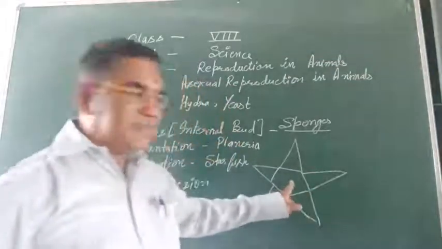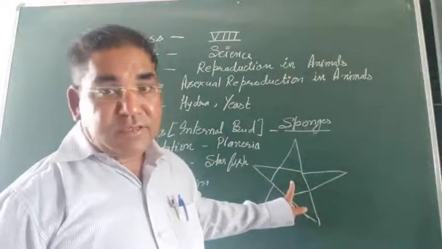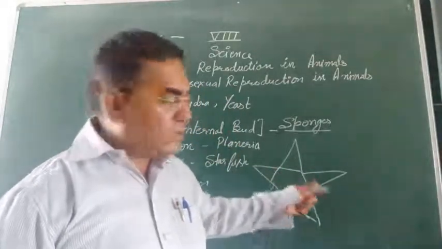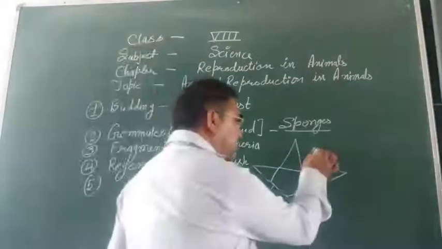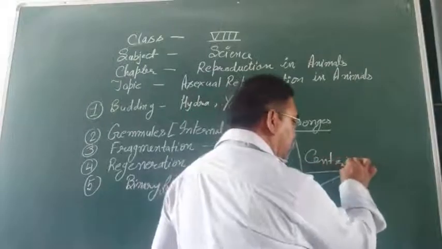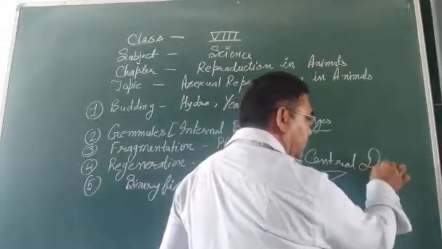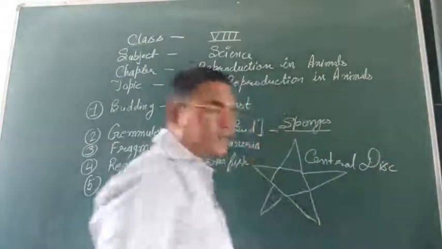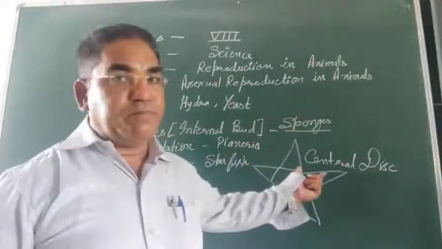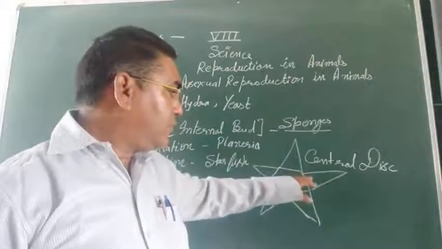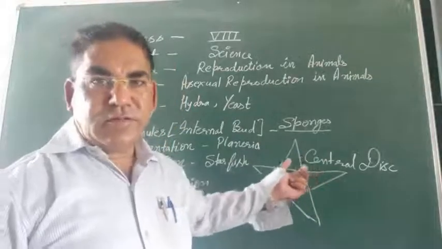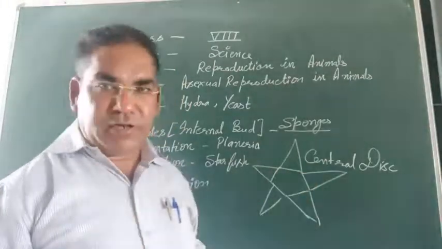This is the arm and this is the central disc. If some part of the central disc breaks off along with the arm, it develops into a new organism.